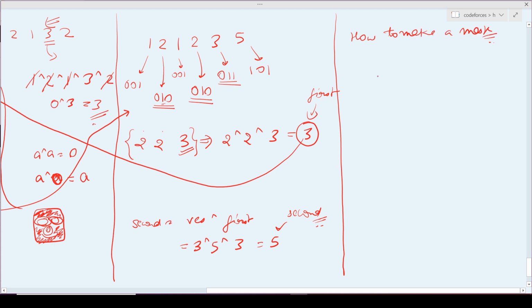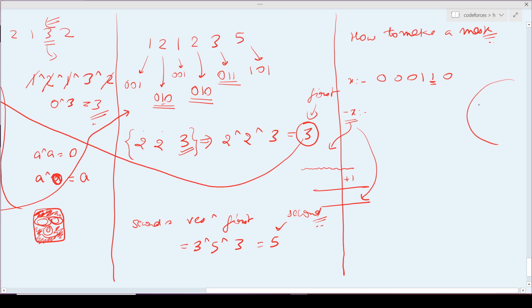Suppose I have a particular number, 0, 0, 0, 1, 1, 0. I want this particular bit. If it is X, then what is minus X? Minus X is obtained by first reversing all the bits and then adding plus 1. So let me do it in rough here.